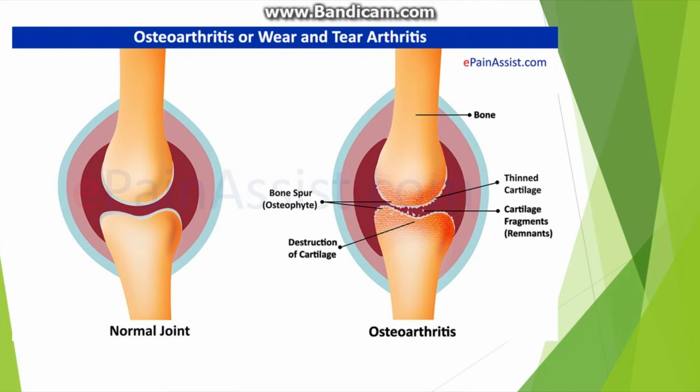As time goes by, the cartilage gets thinned out, and if it gets thinner faster than the body can repair it, it wears down until there is no more cartilage to help the joints rub smoothly against each other. What happens then is that the actual bones are rubbing against each other, which causes damage because the bones are very hard. The friction that the bones are causing causes the inflammation. Instead of the bone being smooth like it should be, the friction causes them to get rough, and that's what causes the pain.